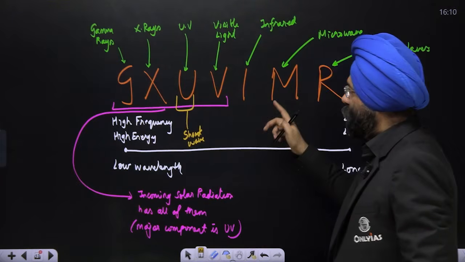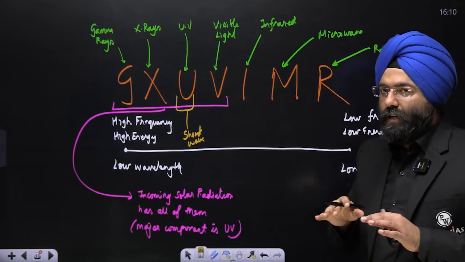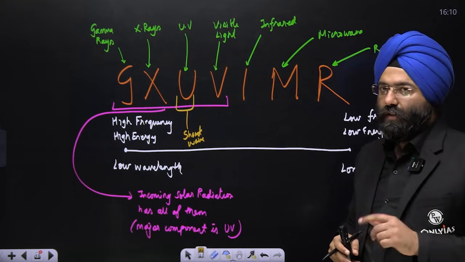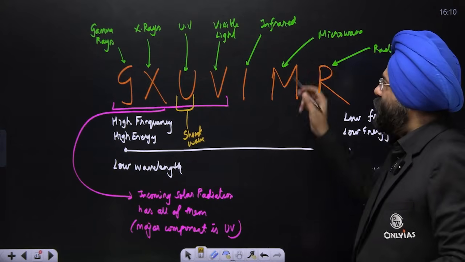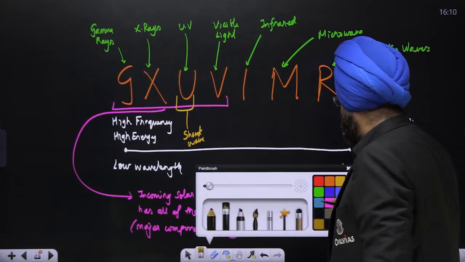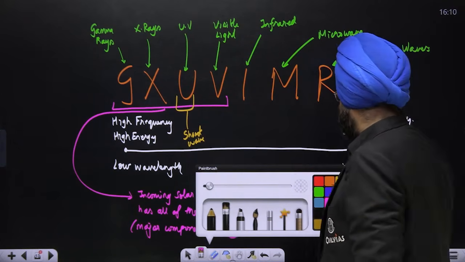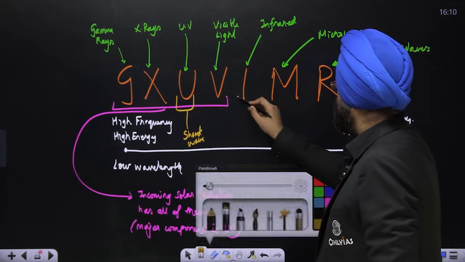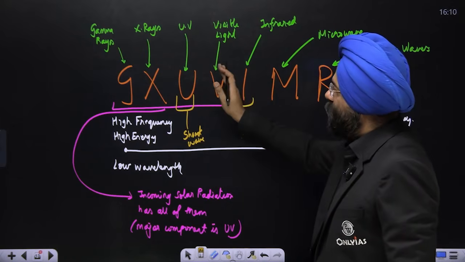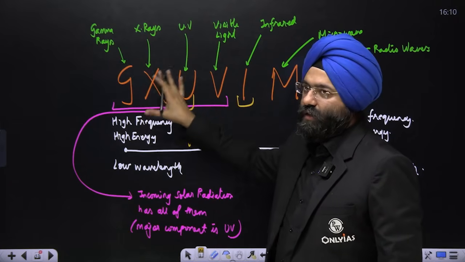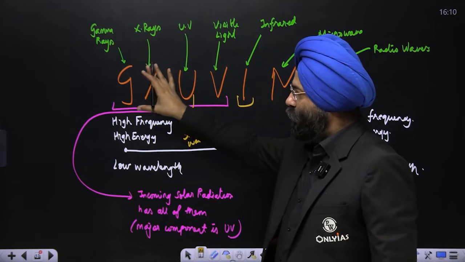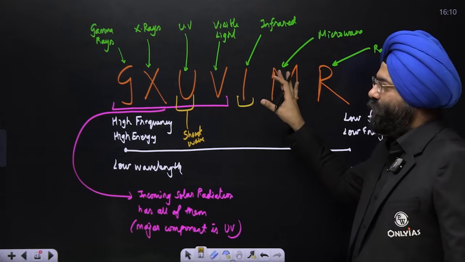Now, when Earth has got heated, it will emit radiations. Now, please remember one thing. Out of the radiation which is emitted, the major radiation is which one? The infrared. Now, on the left side of the visible light are the high energy, high frequency and low wavelength. On the right side are relatively what?